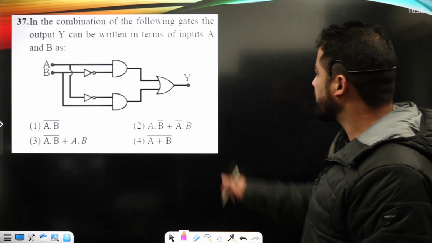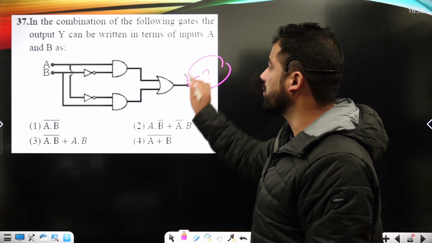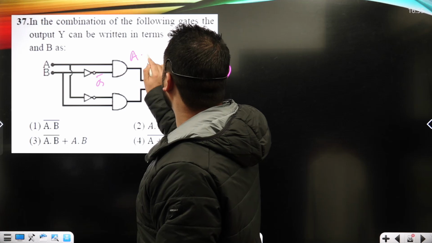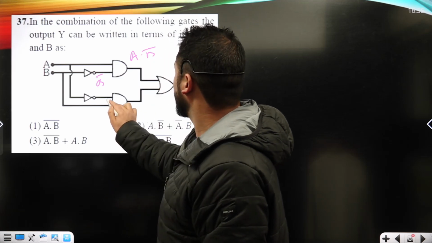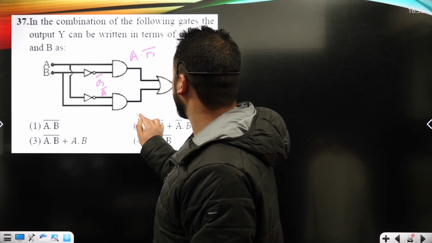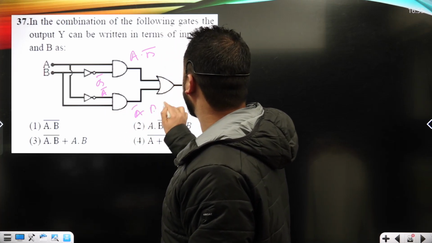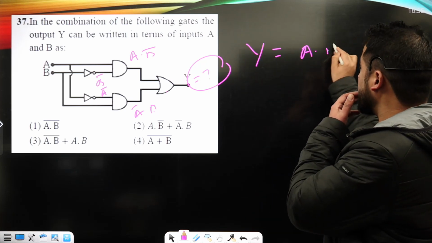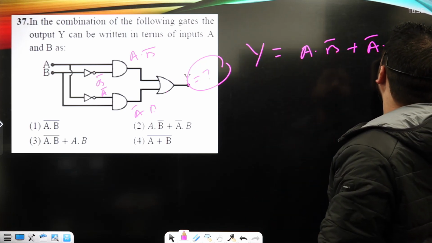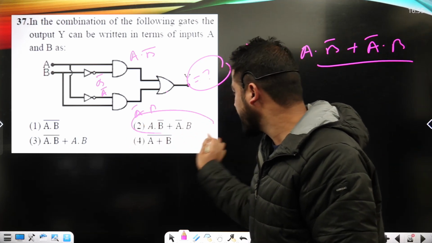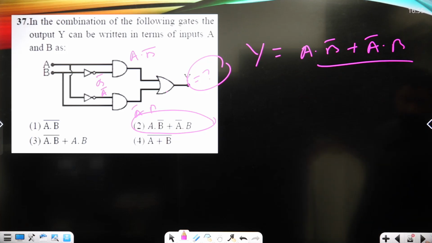For the option X, we have to calculate what the output can be here. Look, this is A and this is B complement. So it must be A dot B complement here. Here I can say A complement, and this is B, so here must be A complement dot B. Now this is an OR gate, so the output will be the combination of the two. So it's A dot B complement plus A complement dot B, right? This is the output, so it is shown under option number 2. And this is the answer of the question.